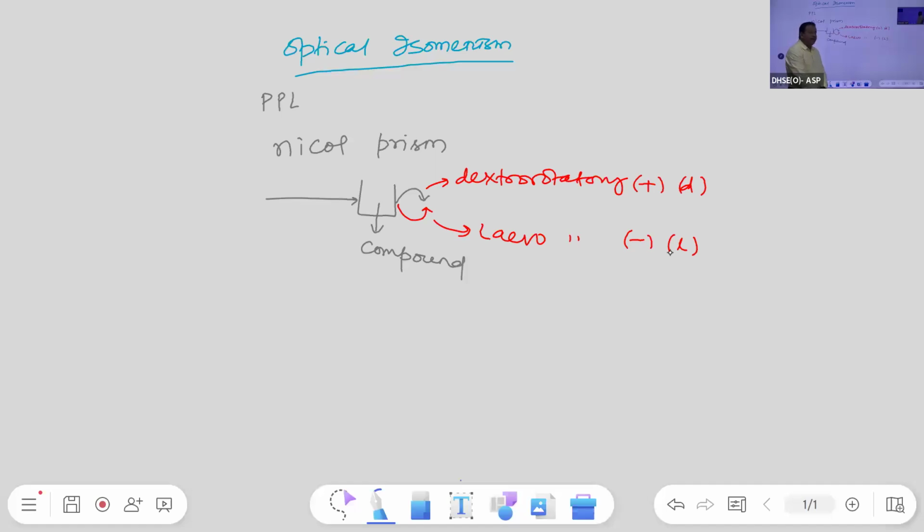Another thing: capital D, capital L, we can assign as nomenclature from the relative position of the functional group or heavy group. But we cannot say for a compound whether it is existing in the D form or L form. Theoretically that is absolutely impossible. Theoretically we cannot say whether the compound is optically active or not.